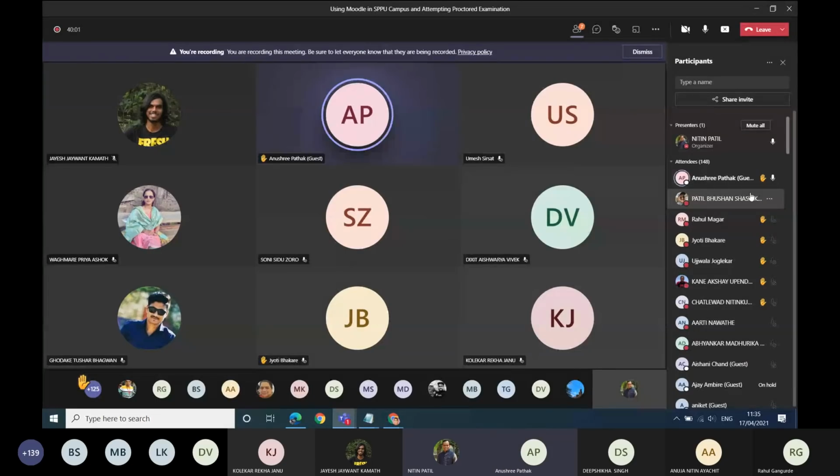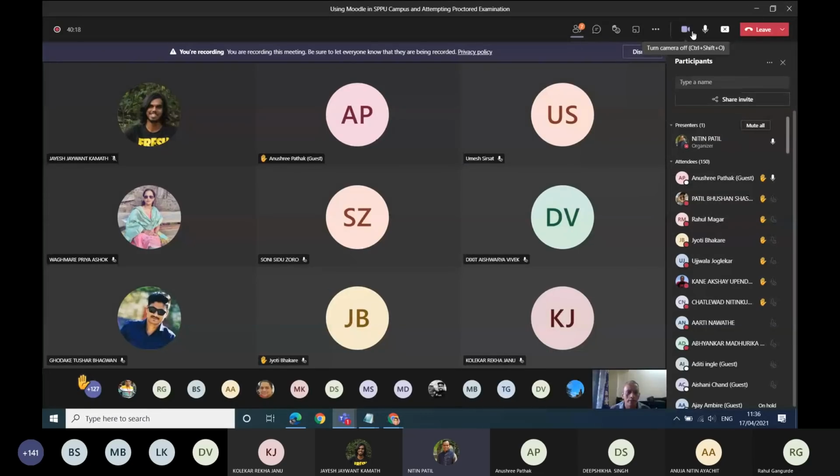Even if you don't switch it off, my suggestion would be to try to use some other device in such a case. Because you must have seen right now, earlier I switched on my camera for this Microsoft Teams meeting, and at that time I was not able to log in to the other examination. So you have to disable it from there and then only you can upload. You should switch it off from that side, and then only you would be able to. But it is to be done within the time frame given to you.